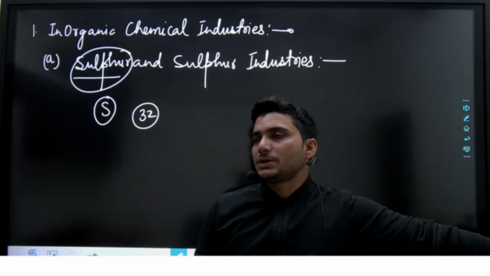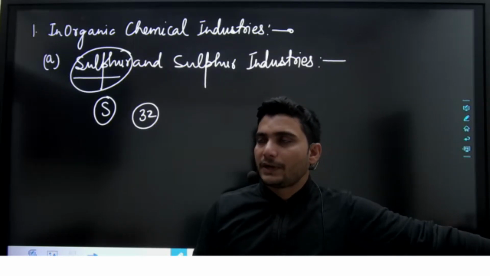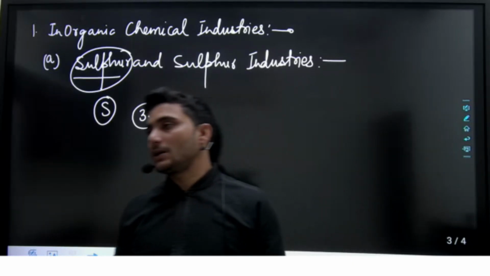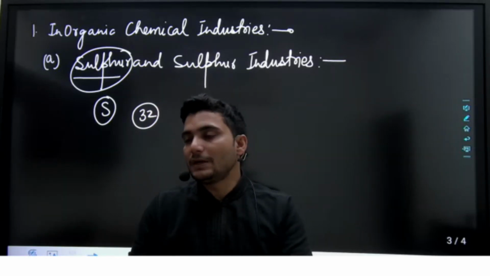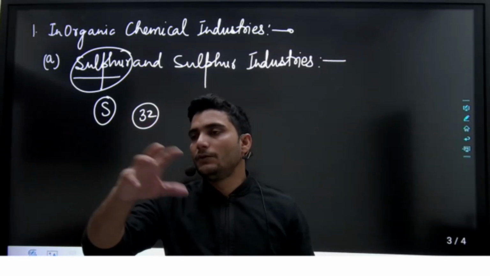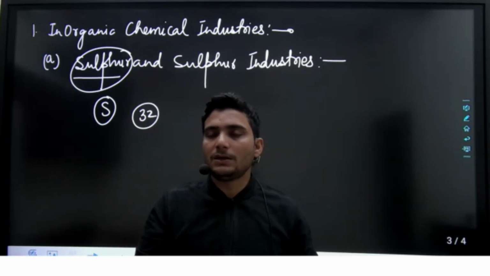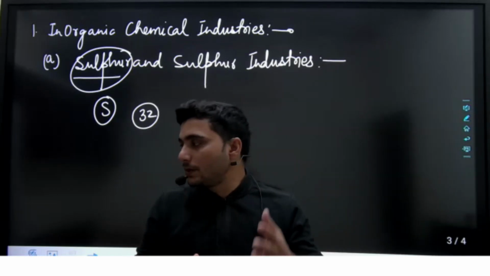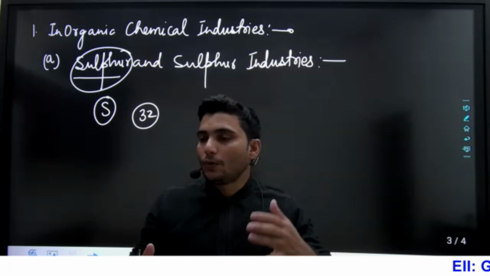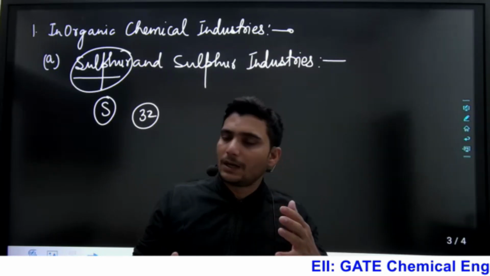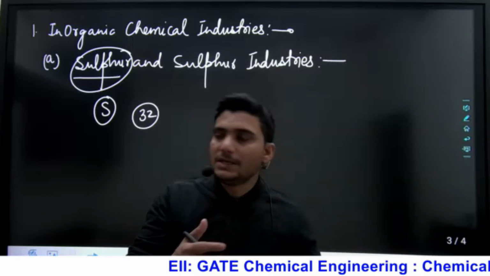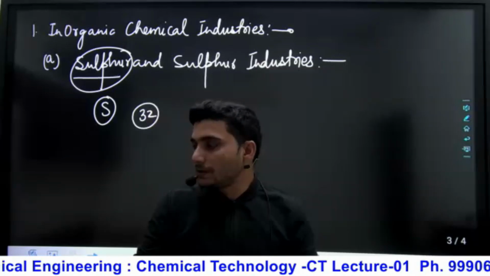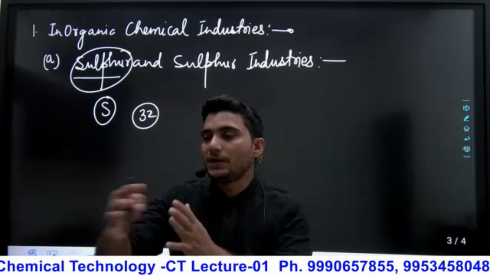So when we process that crude oil in the petroleum refinery, we have a separate unit called the sulfur recovery unit, SRU. In the SRU we get sulfur from each and every plant, because our target is to process the crude oil and remove the oleophobic and oleophilic compounds. Oleophobic compounds can be easily removed, but oleophilic compounds are not easy to separate, so they stay with the crude oil.